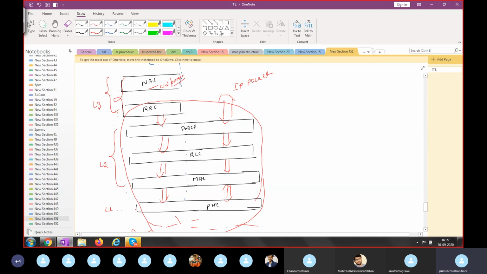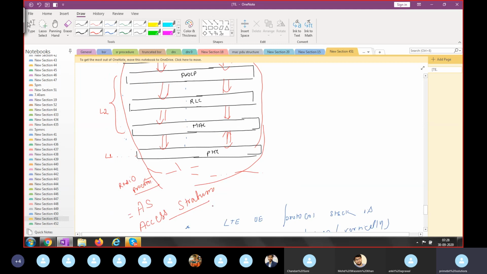Still more details are left in this protocol stack architecture. This is not completed. We'll continue tomorrow, but there are still more points we have to understand. What are the different types of bearers within these layers? What are the different types of channels? How will this protocol stack communicate with the SIM card? There are still many explanations required. Tomorrow's class will be connected with today's class, so please revise today's class, go through the videos, and tomorrow we will continue.